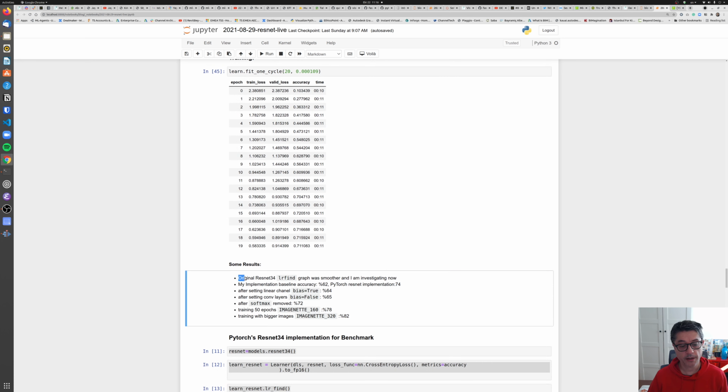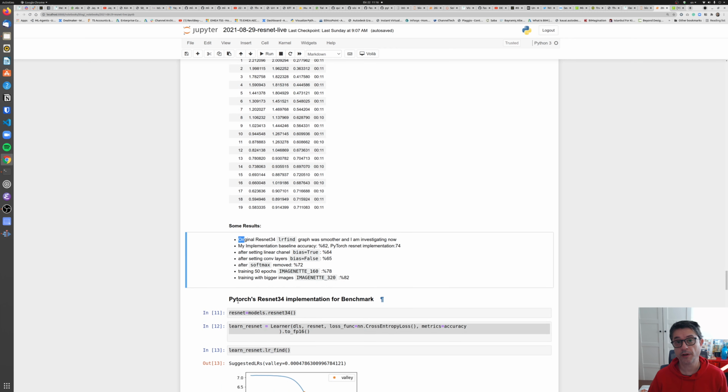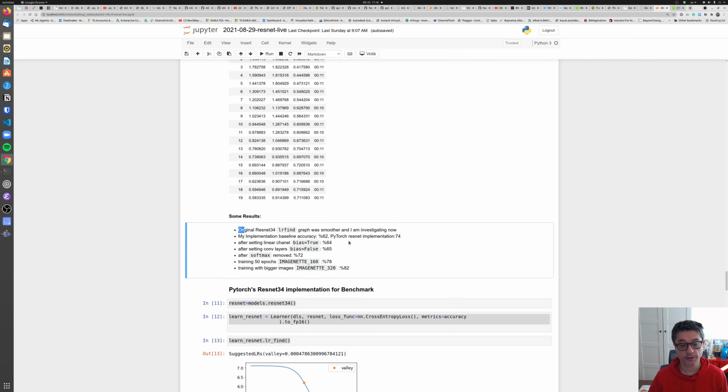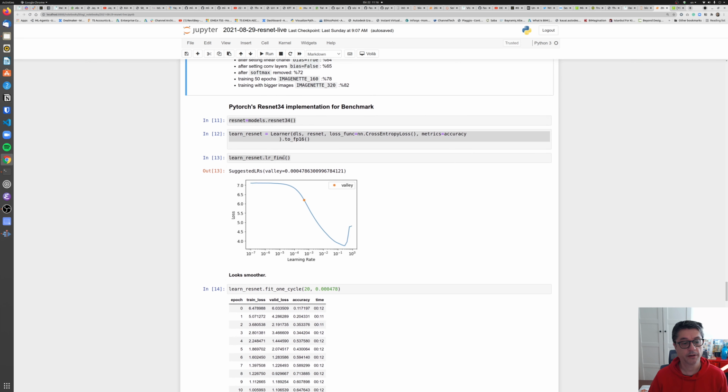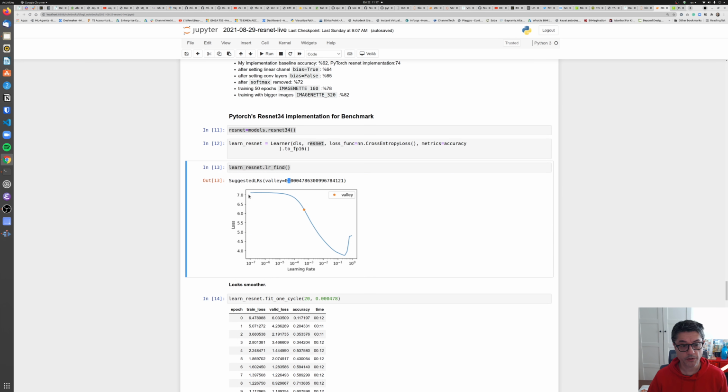First, I created a benchmark from the PyTorch ResNet implementation and fit the images in it, and I got some results. It's around 74%. Same process here: new model, learner. I used the same data loaders but changed the name of the network. But the interesting part is not only the difference between the suggested learning rate, but the shape of the diagram here.